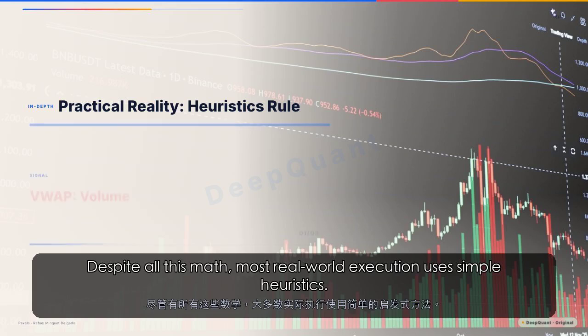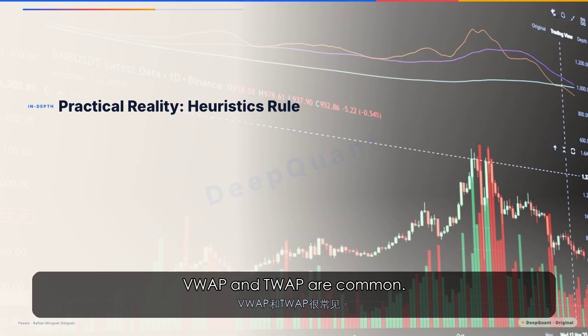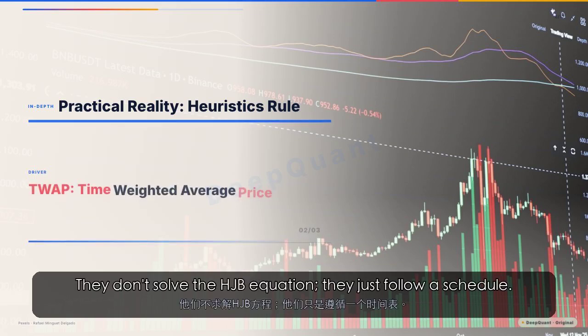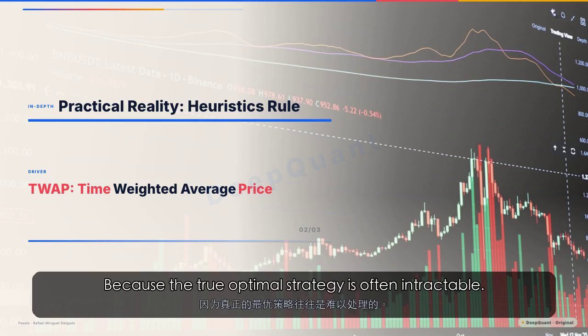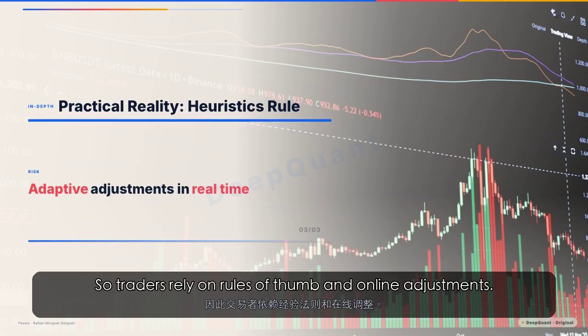Despite all this math, most real-world execution uses simple heuristics. VWAP and TWAP are common. They don't solve the HJB equation, they just follow a schedule. Why? Because the true optimal strategy is often intractable. So traders rely on rules of thumb and online adjustments.